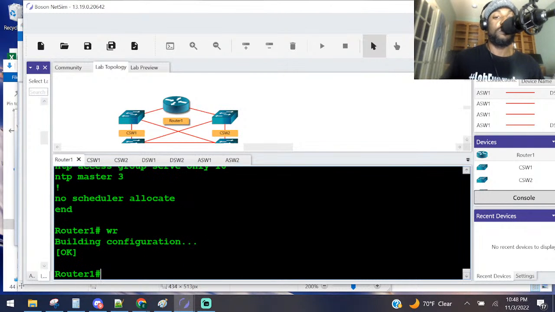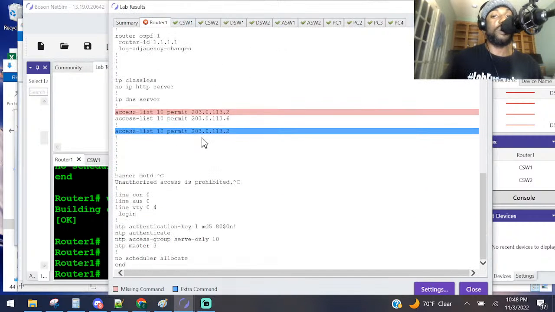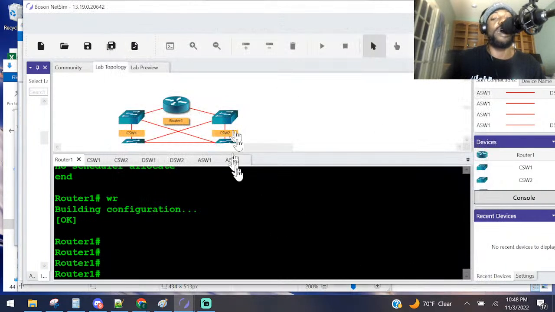Let's do a write mem and see if that fixes anything. Go back and check. I do not know, because they're saying this blue indicates that it's an extra command, but then the red says that it's wrong. So does anybody see what's wrong there? Y'all know I like to blame the application, but I think everything else we did correctly. As you can see, we got all green check marks there. We checked the time. We checked the access control. Everything else worked. So I don't know what this application is talking about.